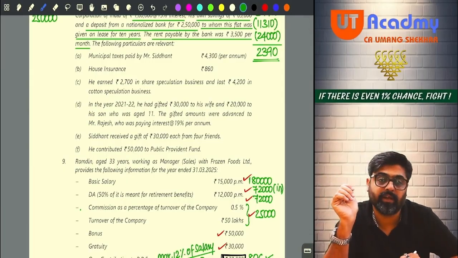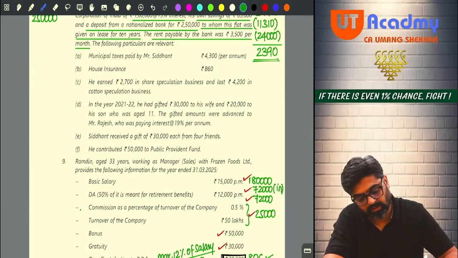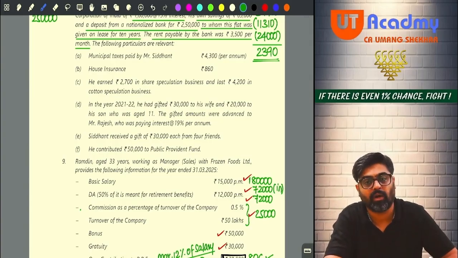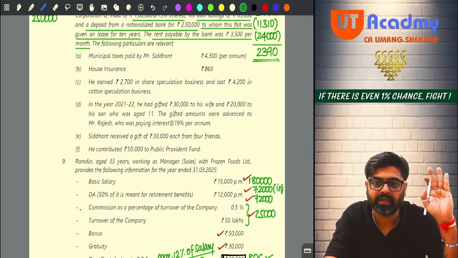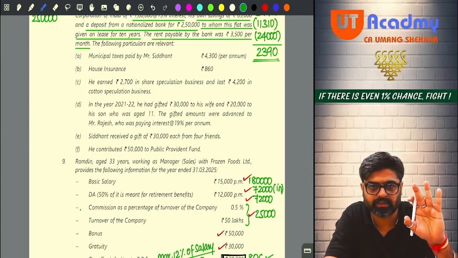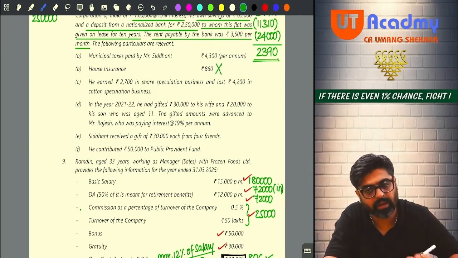Now, house insurance 860 you are giving. This is an expense related to your house property. 30% standard deduction is given already, no? Hello? So that 30% takes care of this 860, okay? No need to do anything. Ignore this.